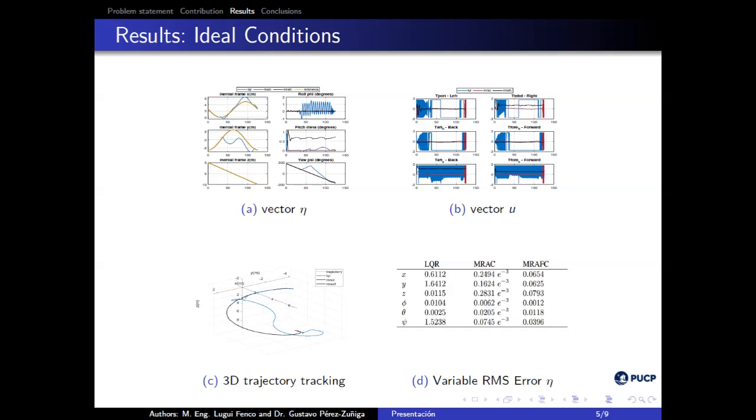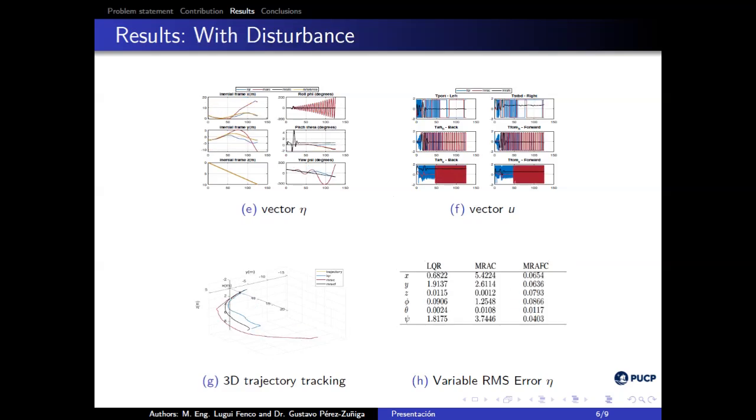In image C, the path of the trajectory is shown in a 3D view, observing that the only controller that does not converge is LQR. Quantitative results are shown in image D, based on the RMSE performance indicator. Results: with disturbance. The following test is based on applying a perturbation to the system from time 10 to time 30, obtaining the following results.